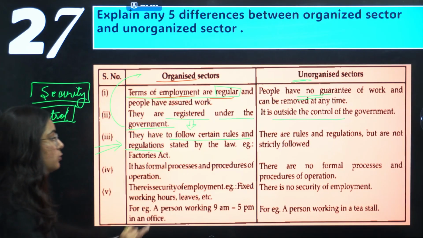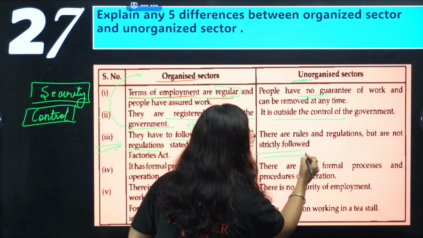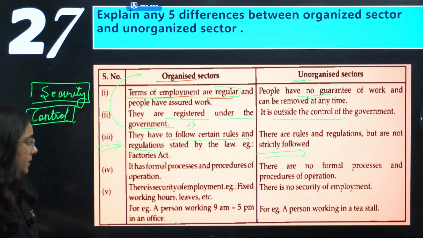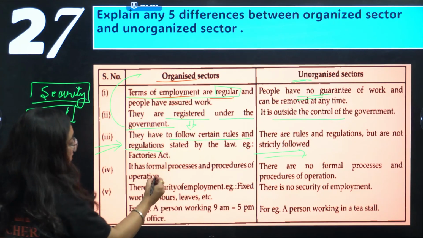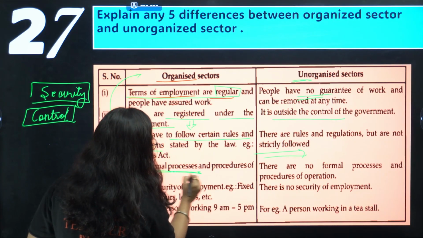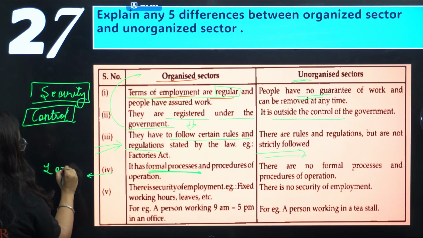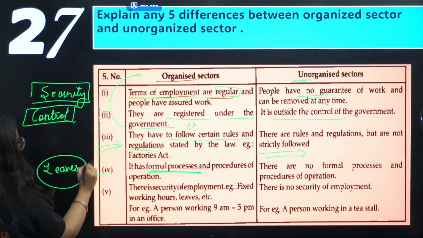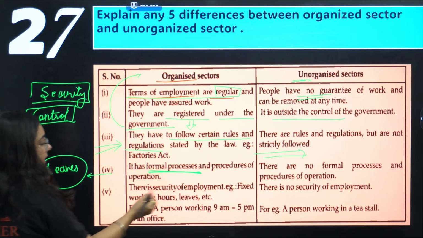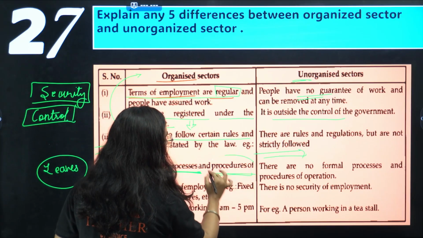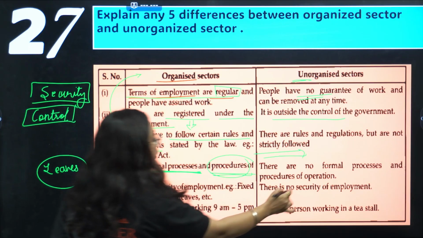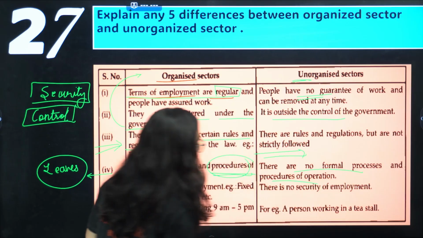Organized sector, and those who do not strictly follow this will be unorganized sector. Fourth, it has formal processes. For example, leaves will be provided to the person in a formal manner, and they will operate according to the procedure. No such formal process will be provided in unorganized sector.